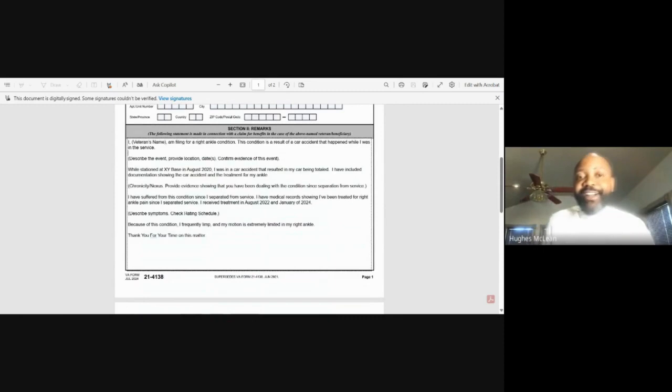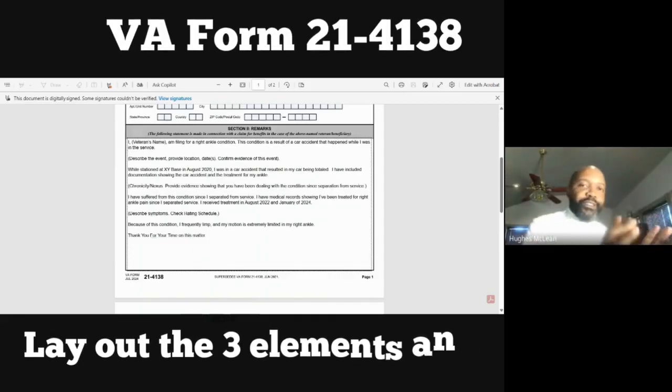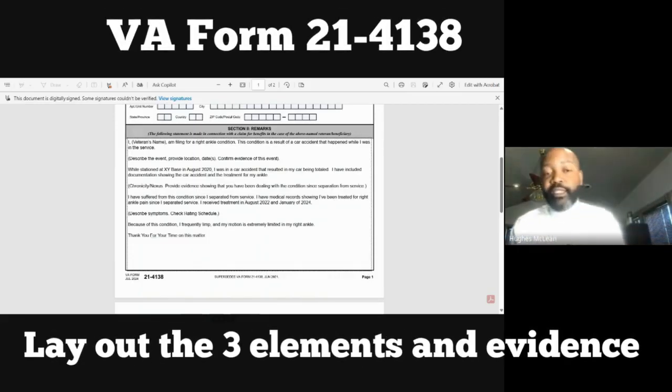Okay, so here we are at that 4138, right? And this is just the 3-element statement. We use the guidebook to evaluate if the claim is strong or weak, and then from there, we put that information in the 3-element template. And then we looked at the rating schedule. Okay, boom, boom, boom, boom. Added that information to the 3-element statement. And this is what we get right here. I left the prompts in there too, just so you can kind of see how the statement works.